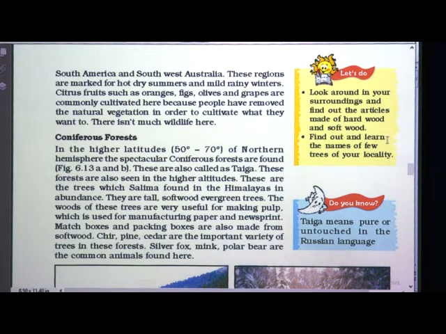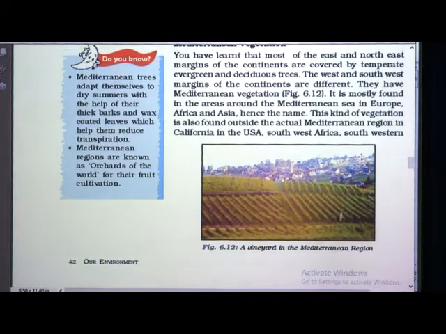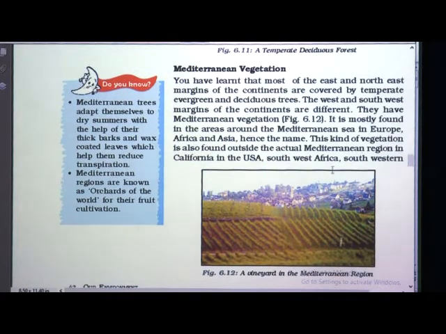Find out and learn the names of a few trees of your locality. Very simple activity. Naturally there are trees surrounding your house, so you try to find big trees, small plants also. Note down all those points. Okay. Do you know this?